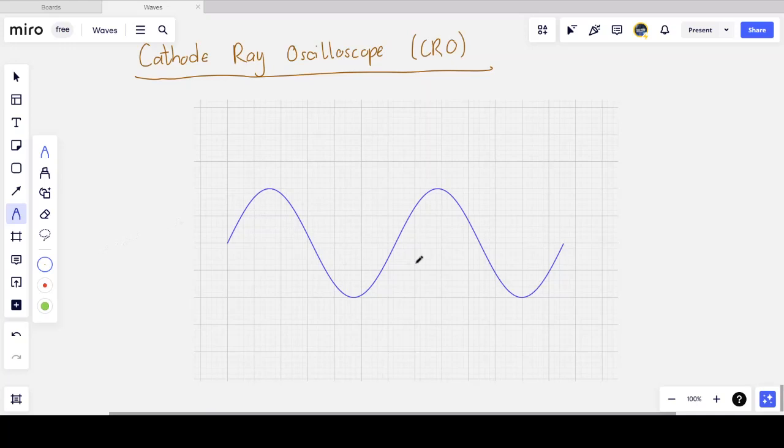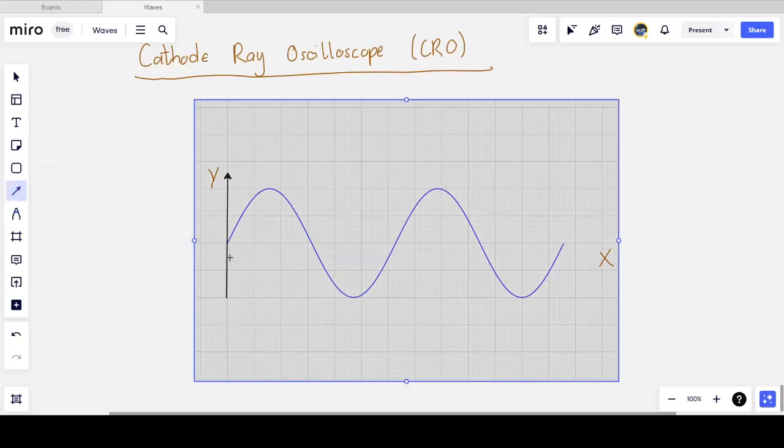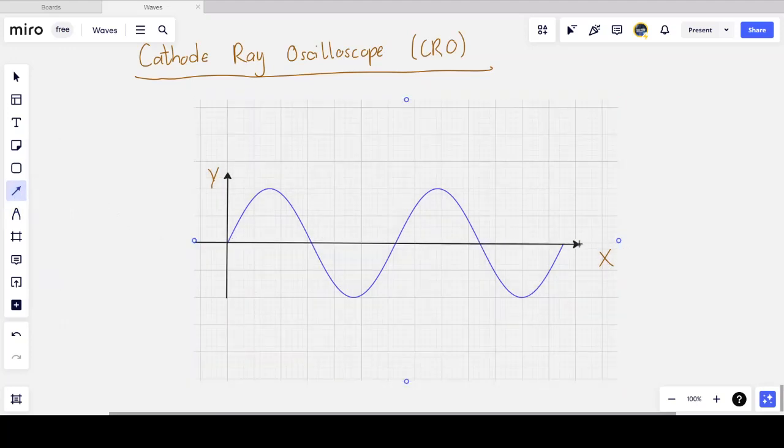It doesn't have a horizontal axis because the display on a CRO can change. Or rather, the axes can change. So we can move this graph around. And so the axis doesn't remain fixed as it would if I was drawing it on a piece of graph paper, like I am now. Essentially, I have a Y setting and an X setting on the oscilloscope. These are not physical lines drawn. They have to be chosen by the user of the oscilloscope, and they are arbitrary.